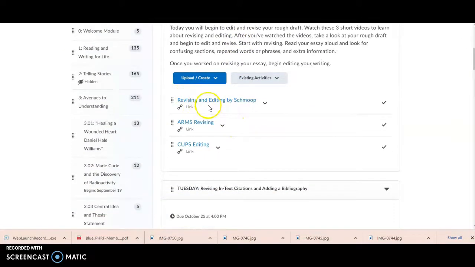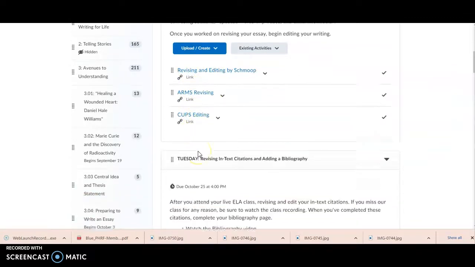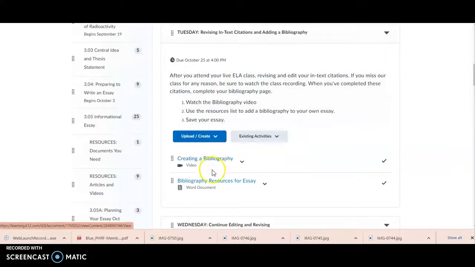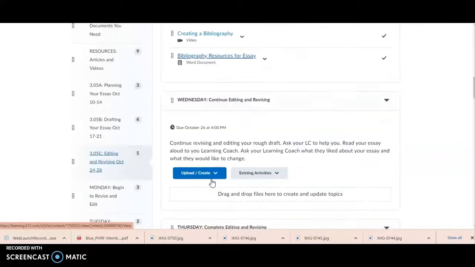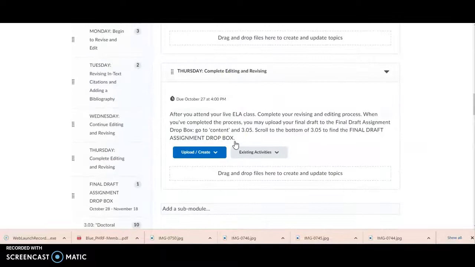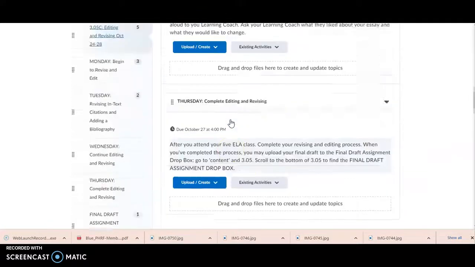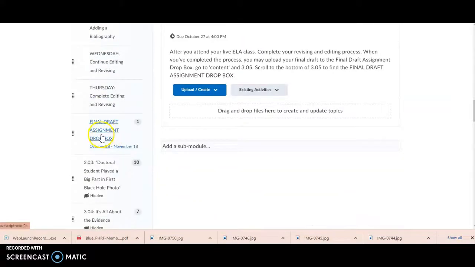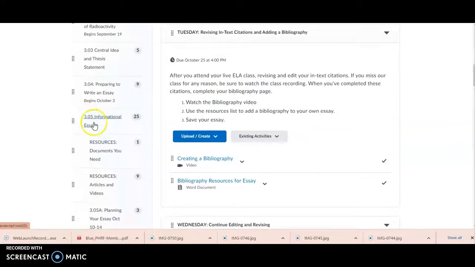So on Monday, you're going to make sure that you review these 3 links for revising and editing. And then on Tuesday, it talks about bibliographies. And then Wednesday, you begin revising and editing if you haven't started already. And Thursday, and then you could submit it as early as Friday. And remember, you submit to the final draft assignment Dropbox, which you will see under 3.05.